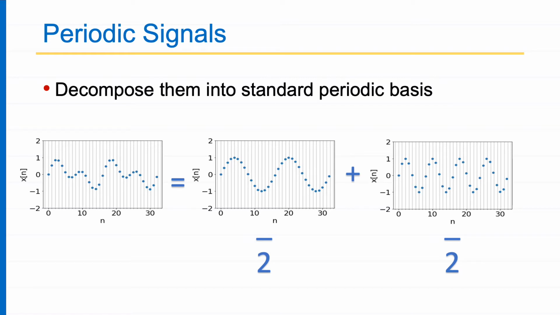Why time period 8? Because if the time period is 8, then it will also repeat after every 16 time instants, simply because 16 is a multiple of 8. 8 is 16 upon 2. So this means I am decomposing my signal into two sinusoids in this case. Similarly, I can decompose into many sinusoids.